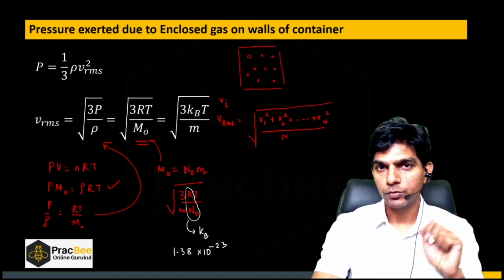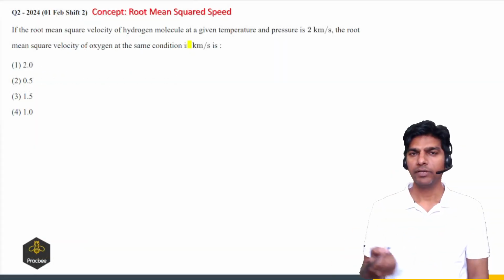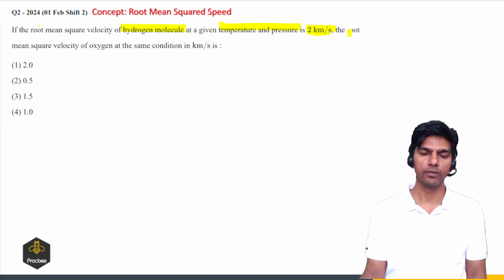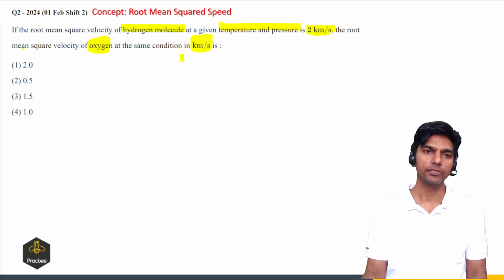Now let us see what type of question can be asked from these two formulas. Let us take a question based on the root mean squared speed. If the root mean squared velocity of a hydrogen molecule at a given temperature and pressure is 2 kilometers per second, find the root mean squared velocity of oxygen at the same condition, meaning the same temperature and pressure, in kilometers per second.